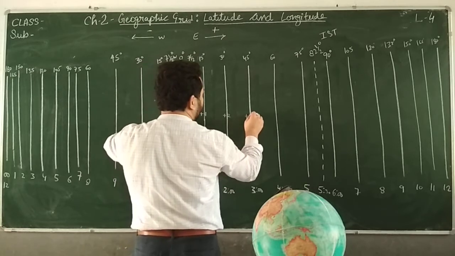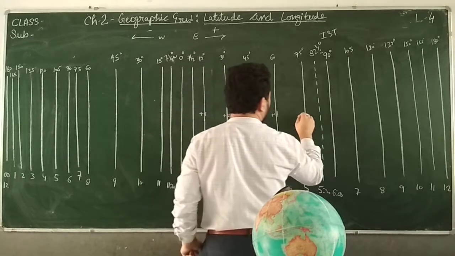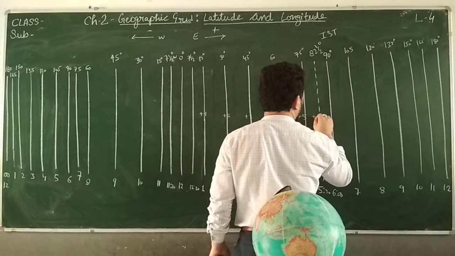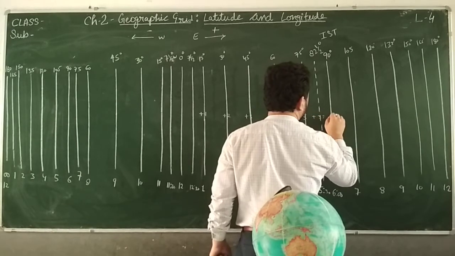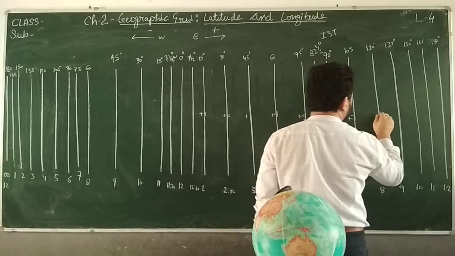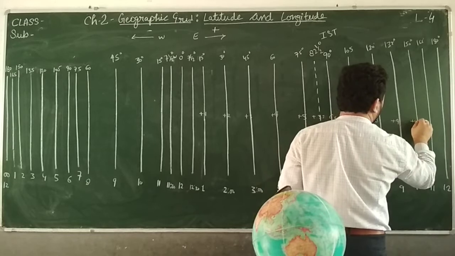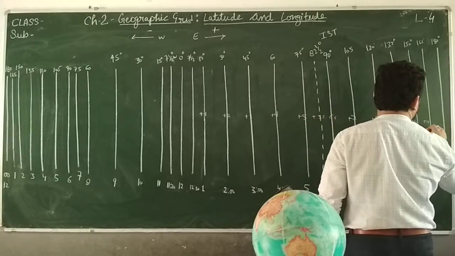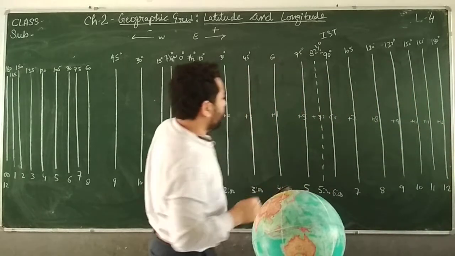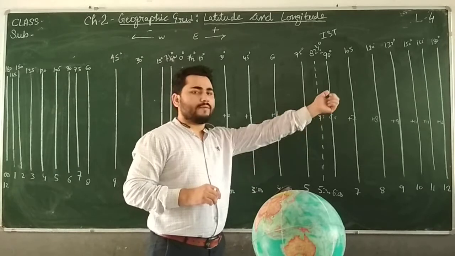It will be plus 3 hour ahead, plus 4 hour ahead, plus 5 hour, plus 5.5 hour, 6 hour ahead, 7 hour, 8 hour, 9 hour, 10 hour, 11, and this is 12, like this. If we keep moving in this direction, time will be this much ahead.